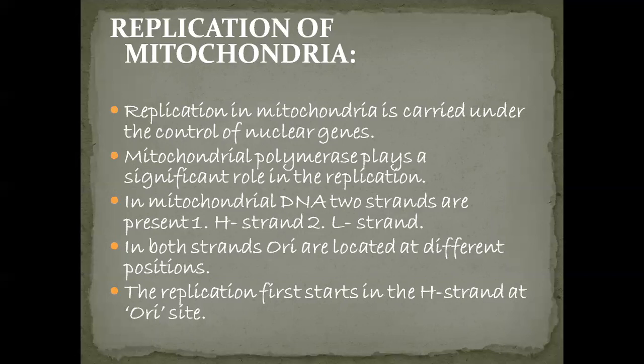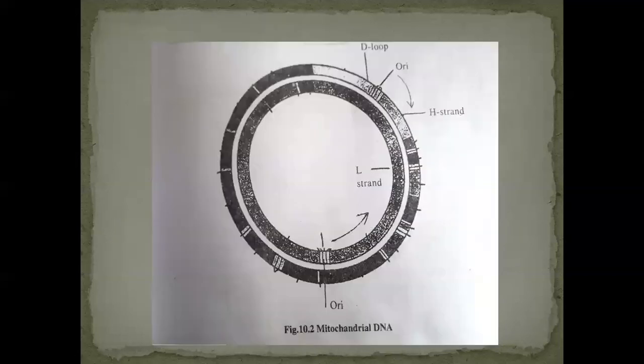The mitochondrial DNA consists of two strands. The first is the H strand, the heavy strand, and the next is the L strand, the light strand. The outer one is the H, the heavy strand, and the inner one is the L strand, the light strand. These two strands are present in the mitochondrial DNA. In both strands, the replication is unidirectional.